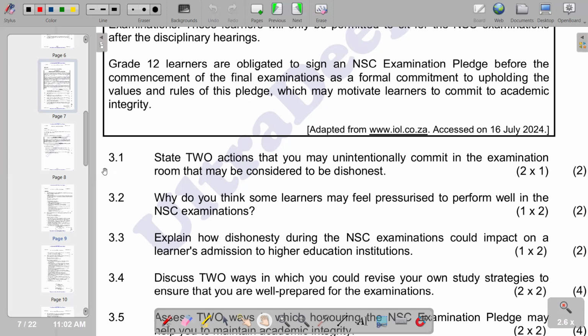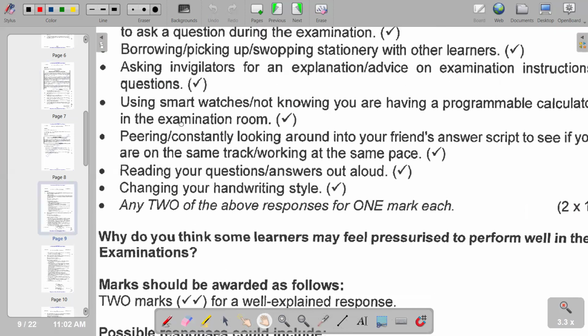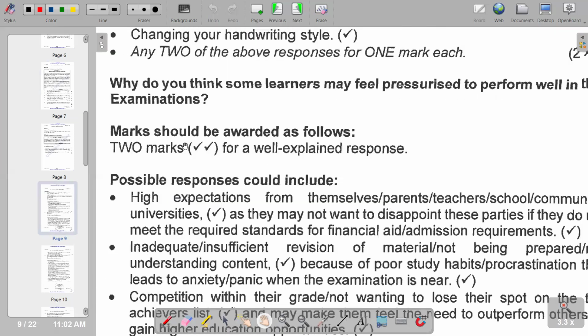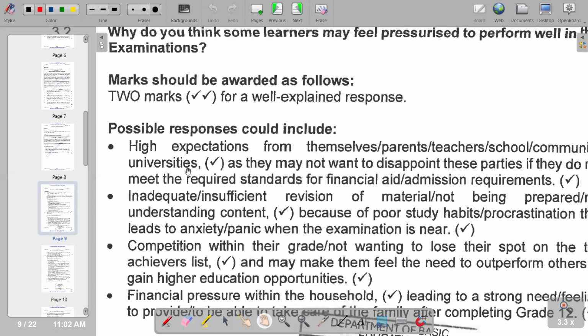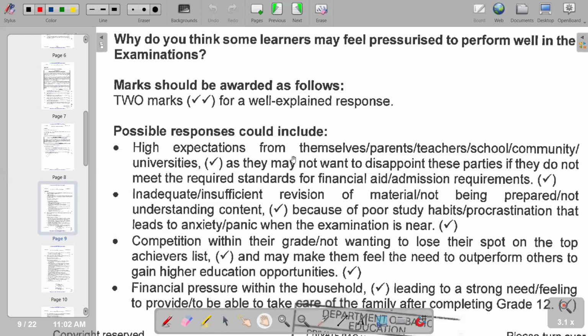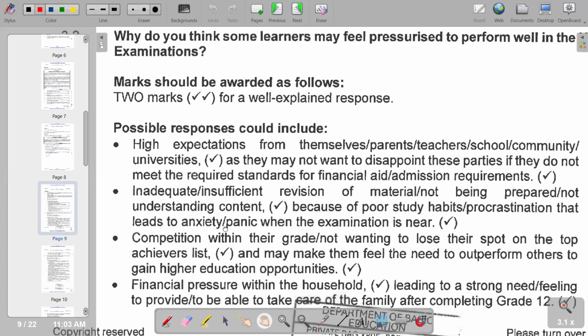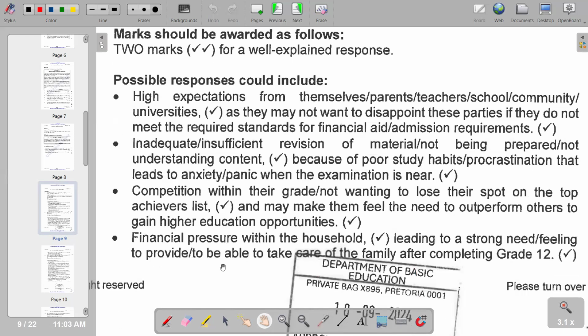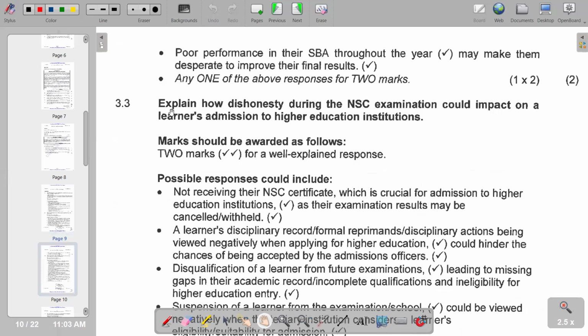So according to our responses that we have, the first point being high expectations from themselves or parents, or it might be from teachers or even from the school, and also inadequate or insufficient revision of material, or we can talk about competition within their grades, or not wanting to lose their spot on the top achievers list. So those are some of the points that you can include. Of course, we have further points that we have here, which are also correct.